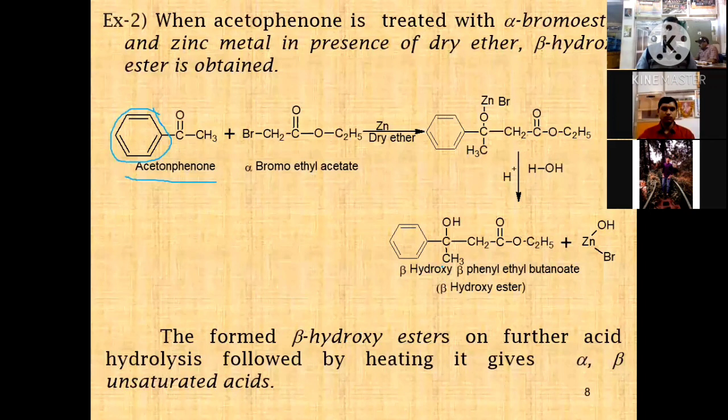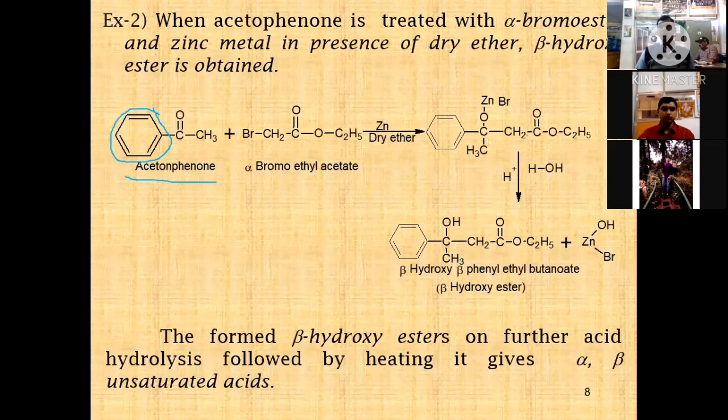At the beta position, at this carbon, the hydroxyl as well as the phenyl group are directly attached. So the common name is beta hydroxy beta phenyl ethyl butanoate. This is a beta hydroxy ester. It is a simple reaction, known as the Reformatsky reaction. The formed beta hydroxy ester on further acid hydrolysis followed by heating gives an alpha beta unsaturated compound.